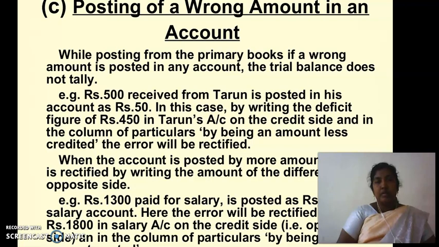When the account is posted by more amount, the error is rectified by writing the amount of the difference on the opposite side. For example, rupees 1300 paid for salary is posted as rupees 3100 in salary account. Here the error will be rectified by writing rupees 1800 in salary account on the credit side in the column of particulars by being excess amount posted.